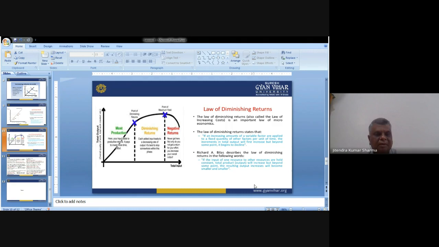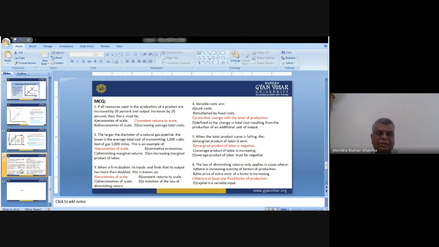So these are the same things expressed by Richard and Bilas. Now we'll have a few questions, which are very important, and they are solely based on this particular discussion. I'll read them and I'll give you the answer also, because in red I have marked the answers of these MCQs. They are very important. They also help you to understand the application part of these particular laws.